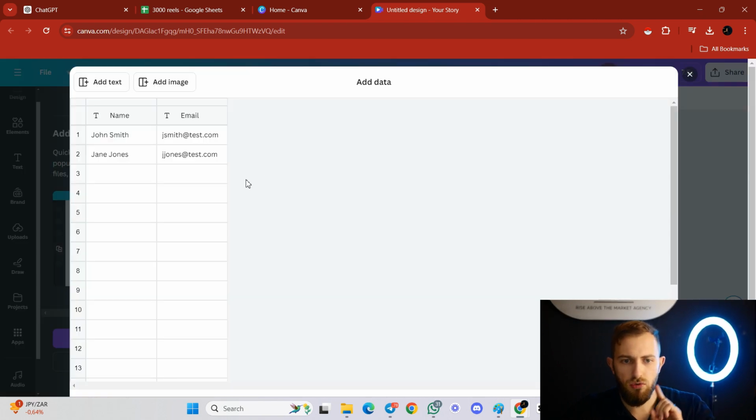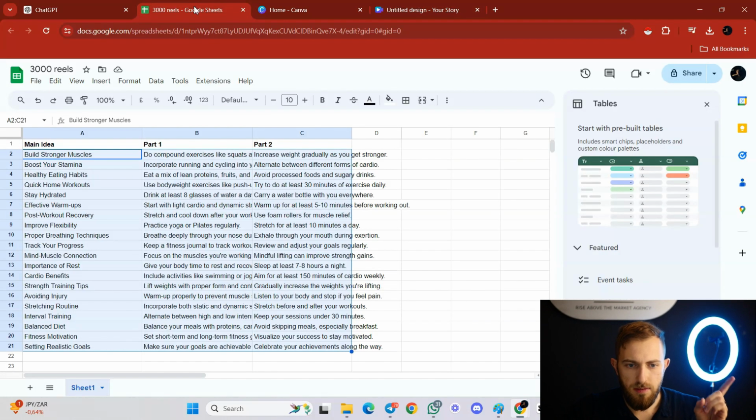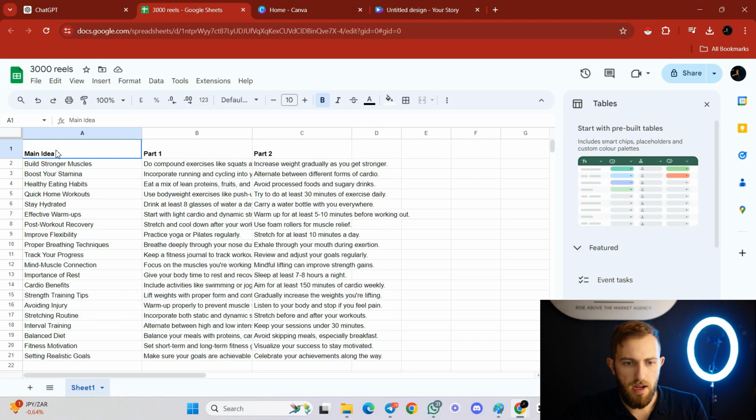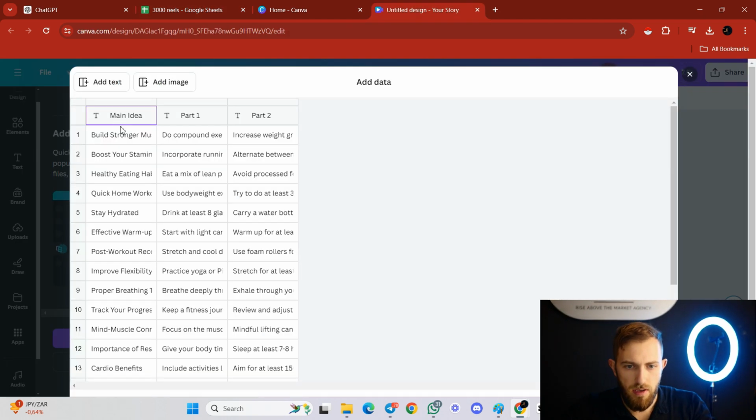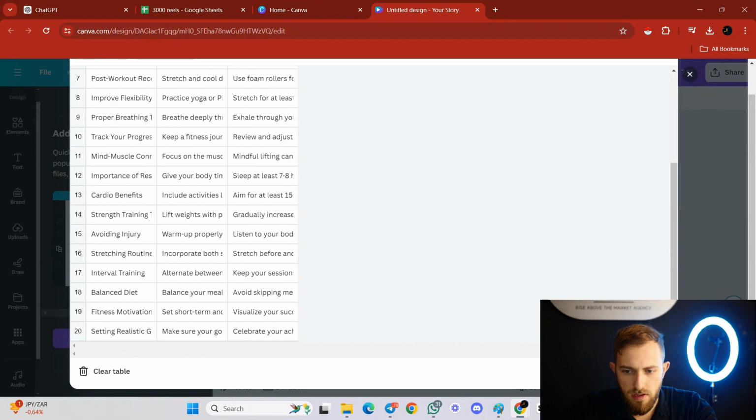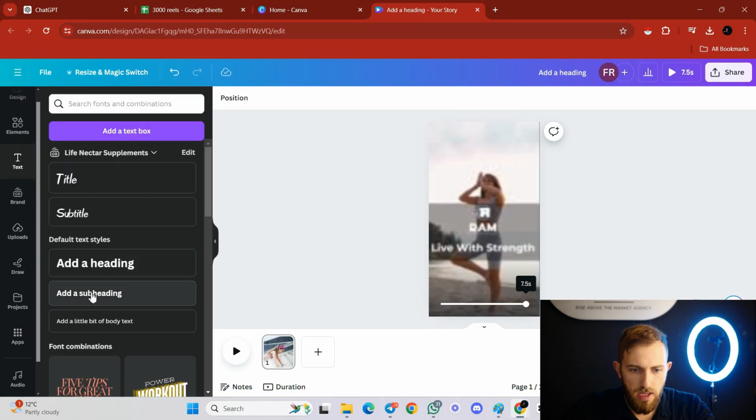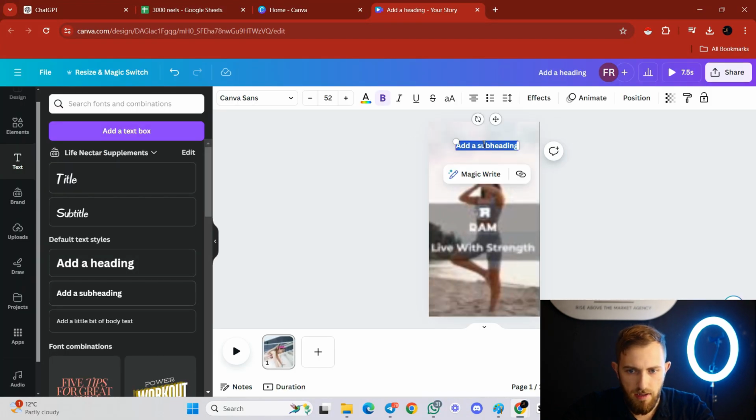Cool. So then you would go back to the spreadsheet and copy pretty much everything with the main idea, part 1 and part 2 included, and just paste it over here. And then when you have everything ready, you just click on done. The next step is to take a subheading over here, add it here, and name it main idea.